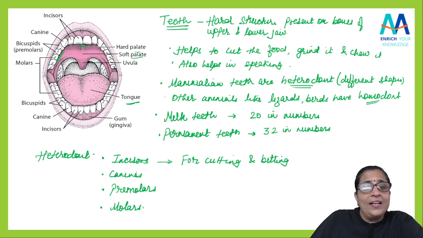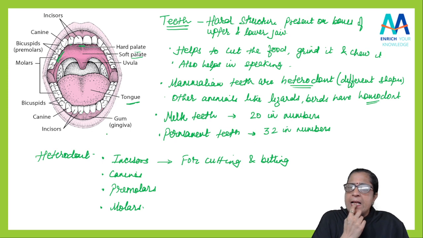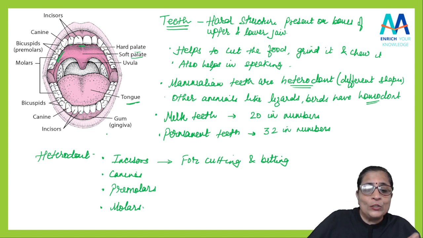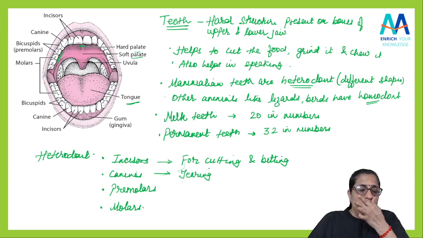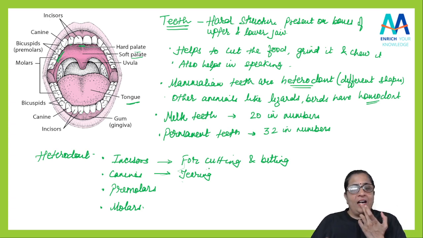Then after that there will be canines. The teeth after that, look at this side, this one in front is the incisor. Okay, then these two are the canines. Got it? So canines are teeth which are used for tearing. If you want to tear something, you use the canine, isn't it? So front teeth are the incisors. The two teeth next to them are the canines.